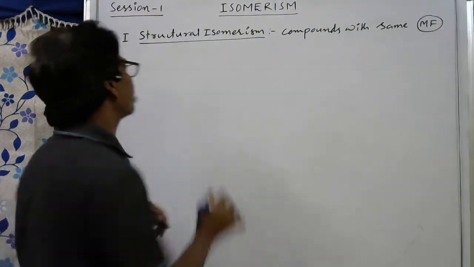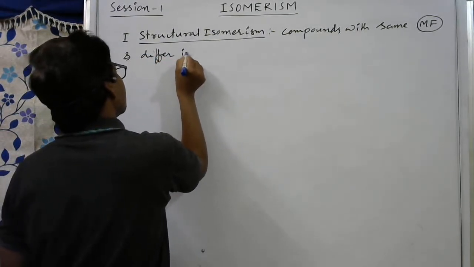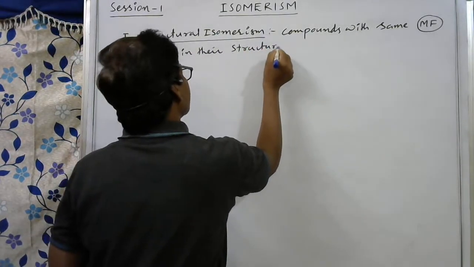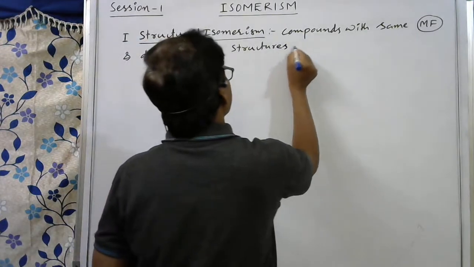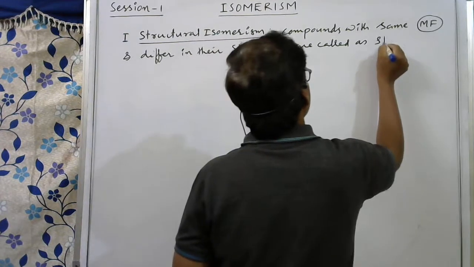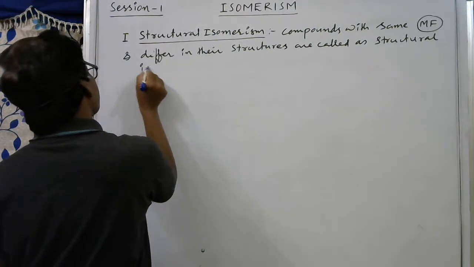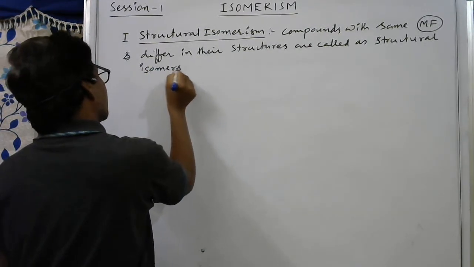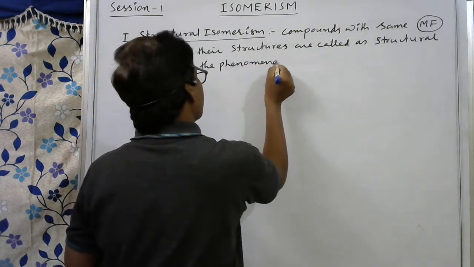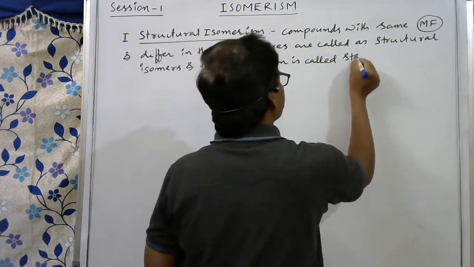Compounds with the same molecular formula and differ in their structures are called structural isomers, and the phenomenon is called structural isomerism.